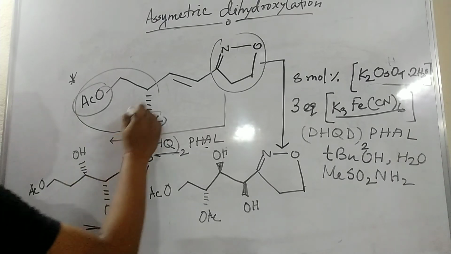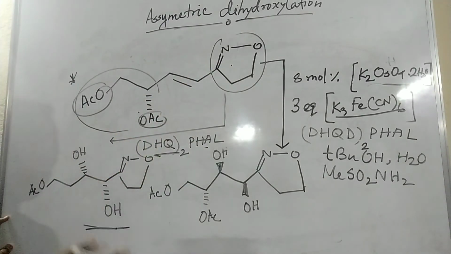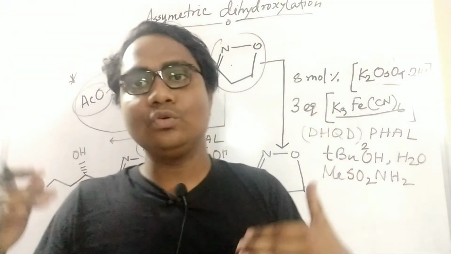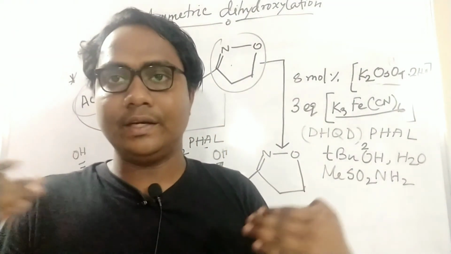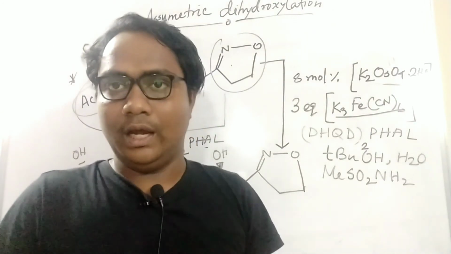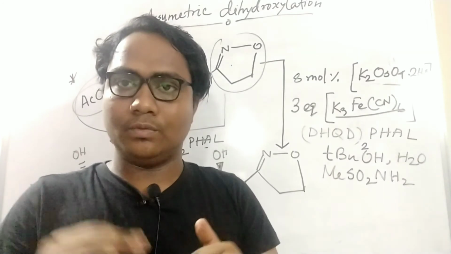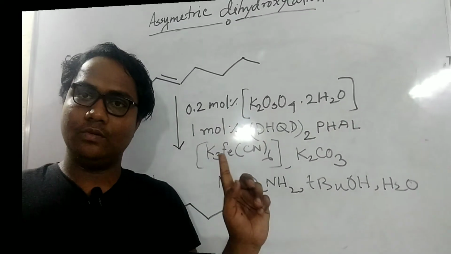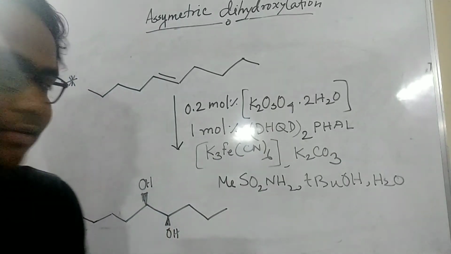If you consider this RL, RM, this is always the down face. So these two ligands are responsible for the orientation of the two OH groups in asymmetric dihydroxylation. Now you have to understand DHQD, DHQ, which oxidizing reagent is used, and what the orientation of the two OH groups will be. Clear?